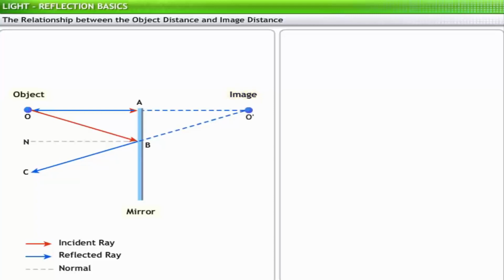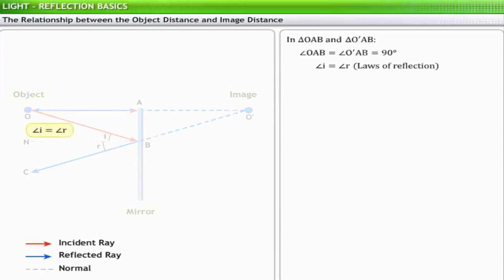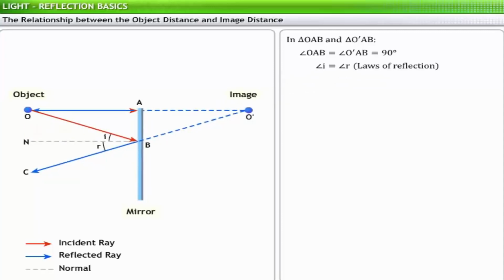In triangles OAB and O dash AB, angles OAB and O dash AB are equal to 90 degrees. Also, based on the law of reflection, angle I is equal to angle R. Angles on alternate sides of the transversal on two parallel lines are called alternate angles and are always equal. Here, angle I and BOA are alternate angles.